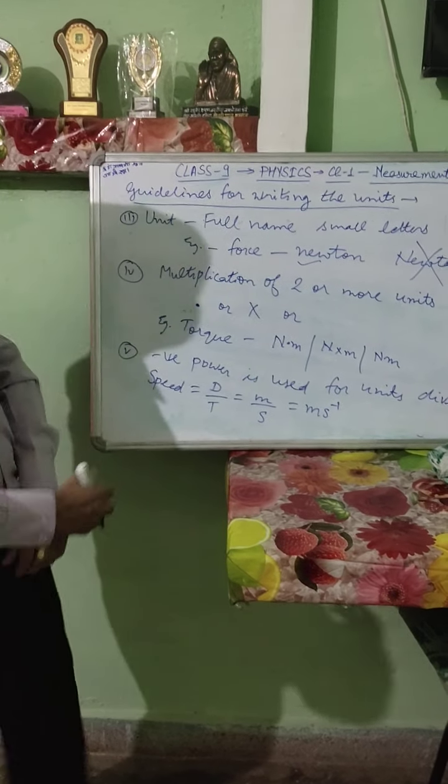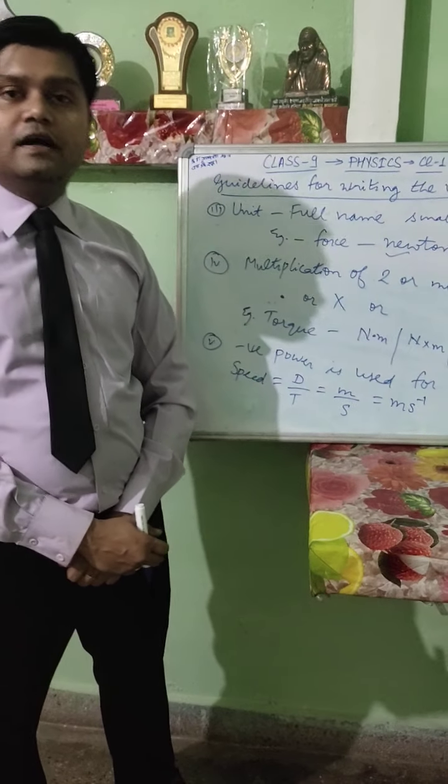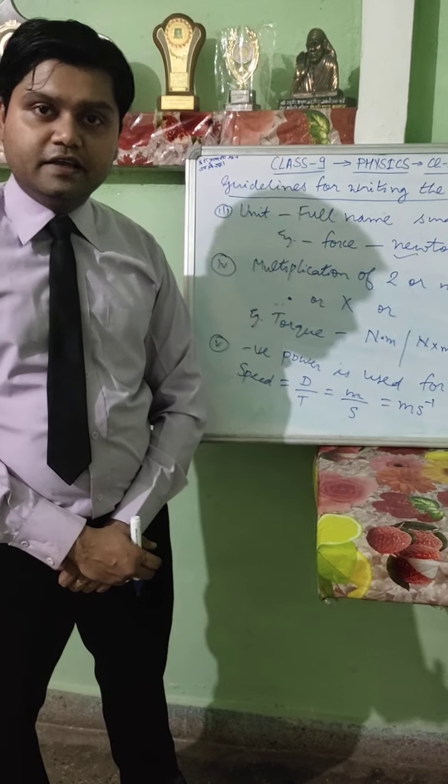These were the 5 points which should be remembered for writing the guidelines for units. This was the completion of chapter 1A physics.